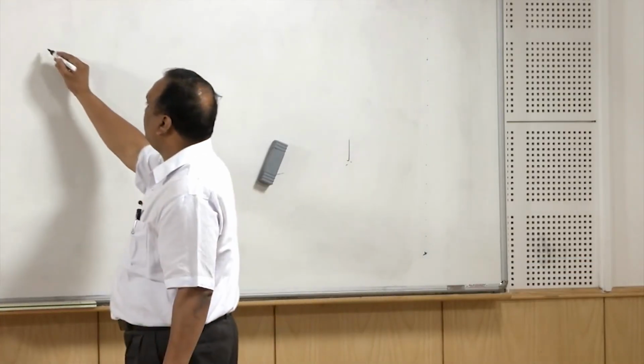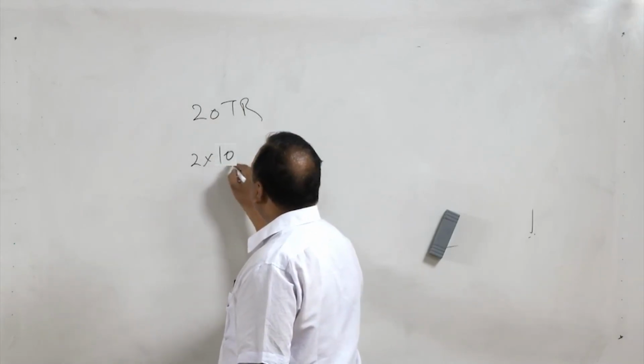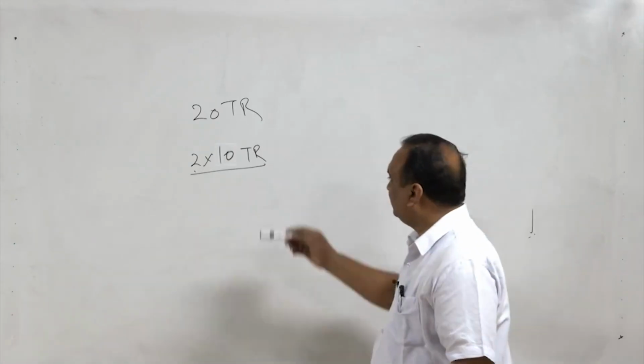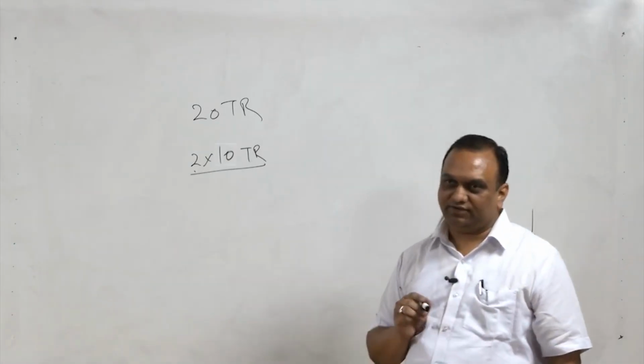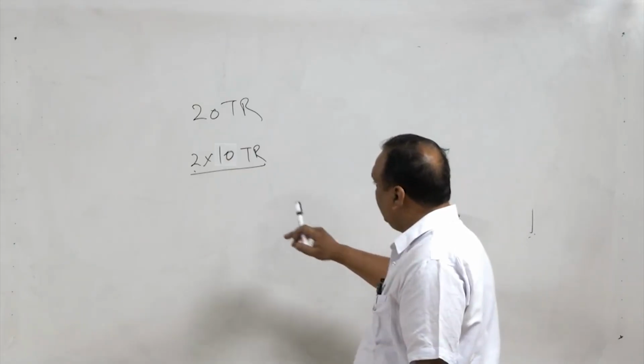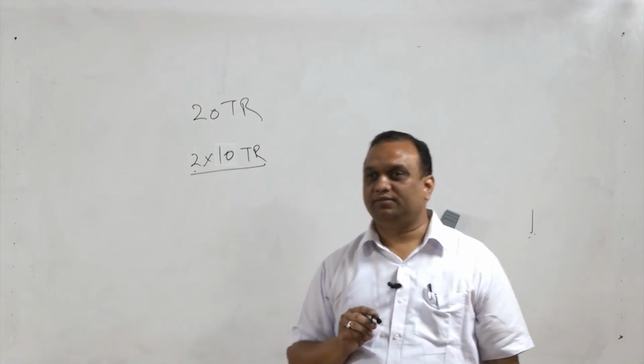If you are putting 10 ACs of 2 tons each for a 20-ton requirement, this arrangement is, first of all, not very energy efficient. Second, in this type of system, there is no provision for fresh air supply.